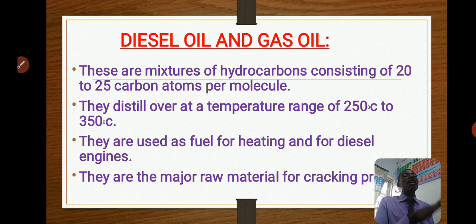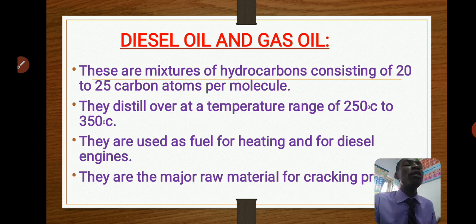Diesel oil is the next fraction after kerosene. This one contains about 20 to 25 carbon atoms per molecule. You can see how their carbon atoms are increasing and their boiling point is also increasing. So the boiling point of this fraction is between 250 and 350 degrees Celsius. It is used as a fuel for heating and also for engines.